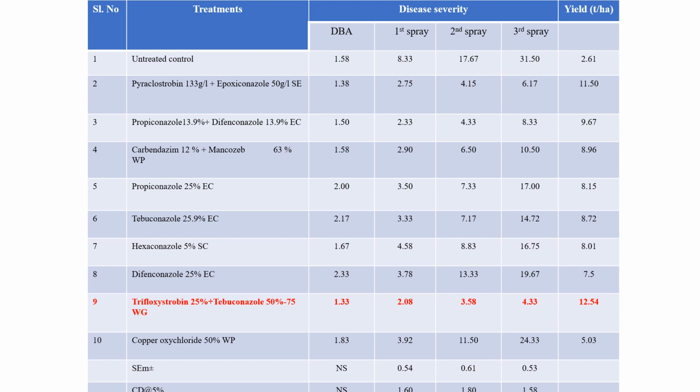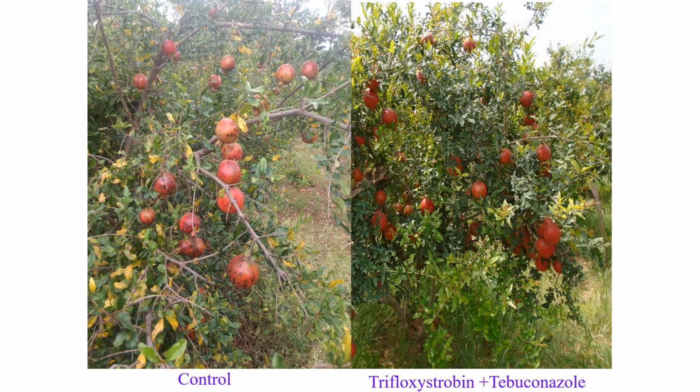Here we recorded a percent disease index of 4.33 after the spray, with a yield of 12.54 tons per hectare. This is the photo showing a control plot and the plot treated with trifloxystrobin plus tebuconazole.